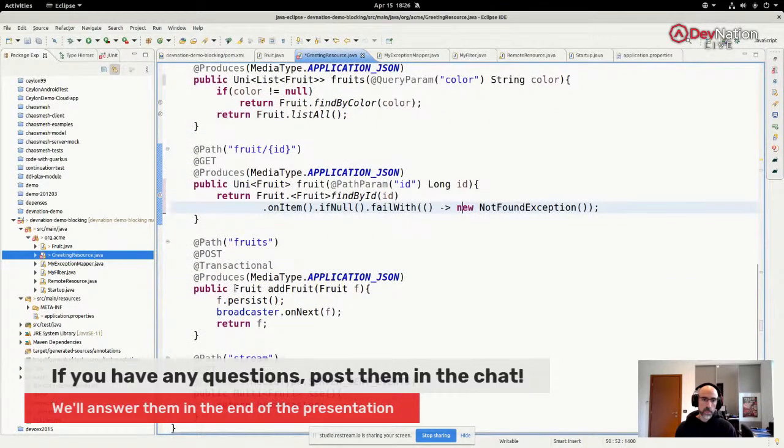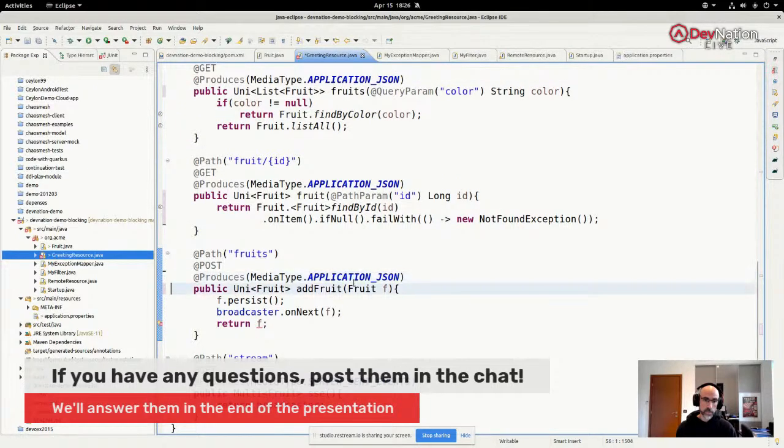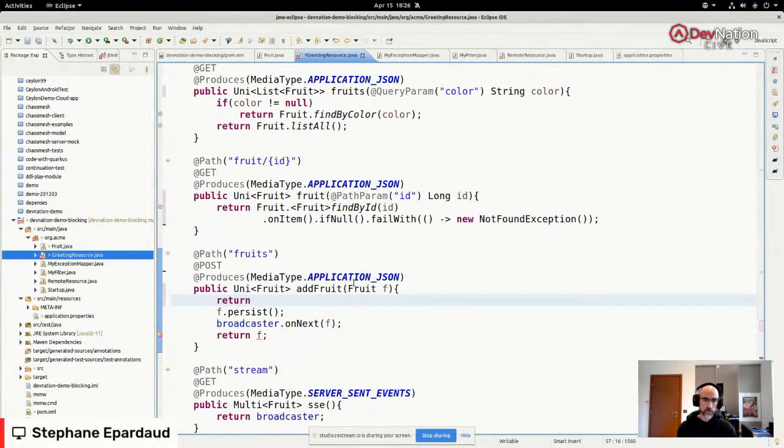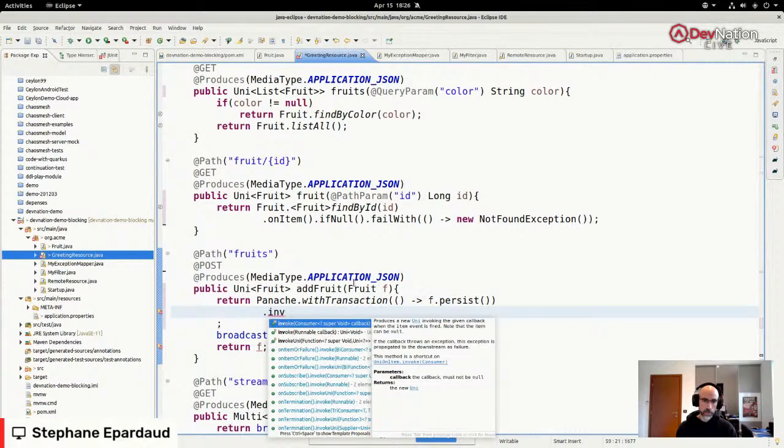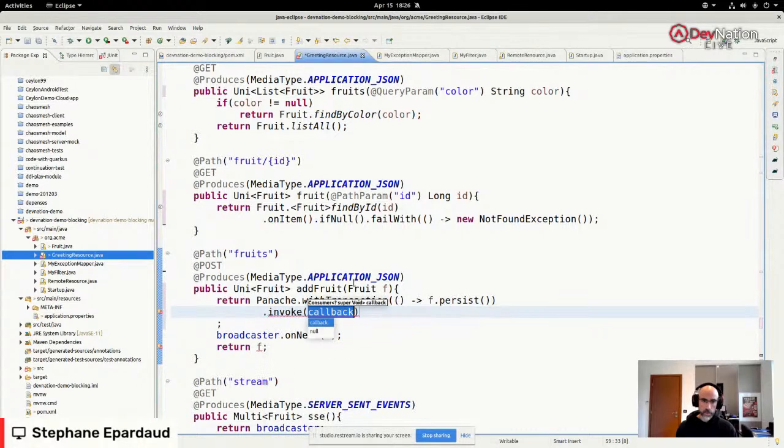All right. So for adding fruits, it's again a matter of turning this into a Uni, and we get rid of the transactional because we actually need to do this using the API. So Panache with transaction. What are we going to do? We're going to persist, and then we're going to do other stuff like invoke our callback.